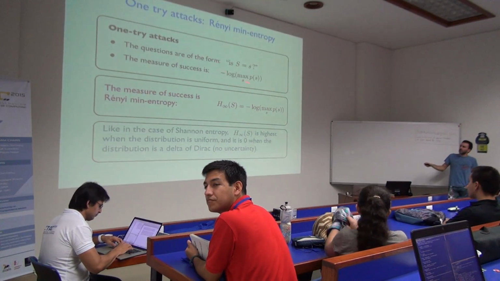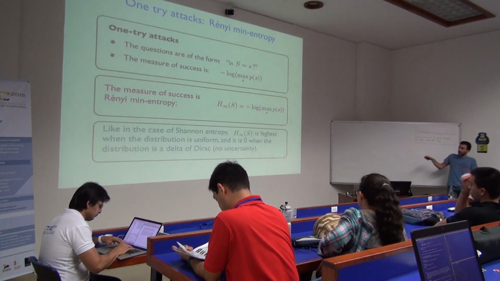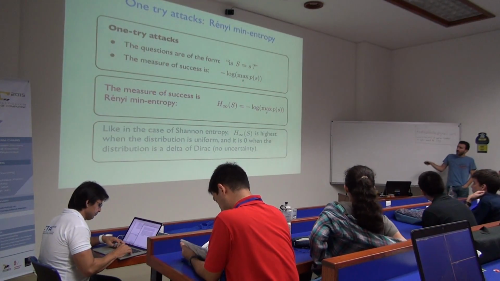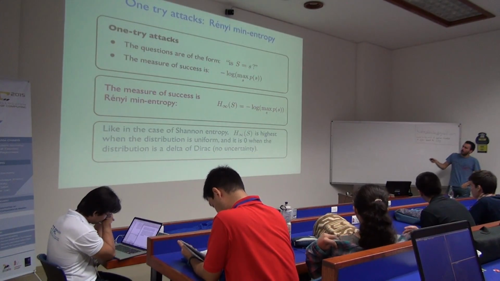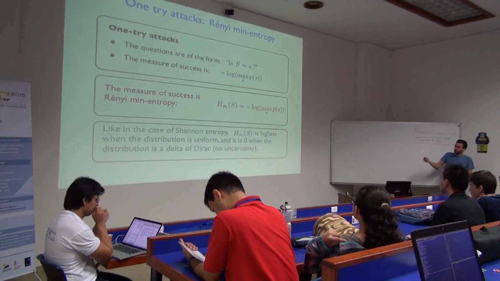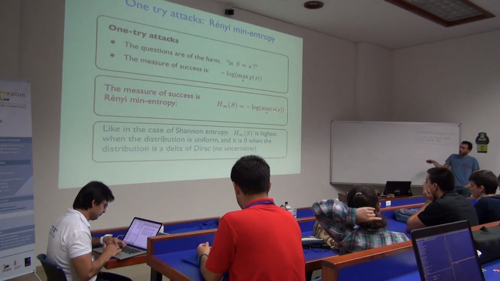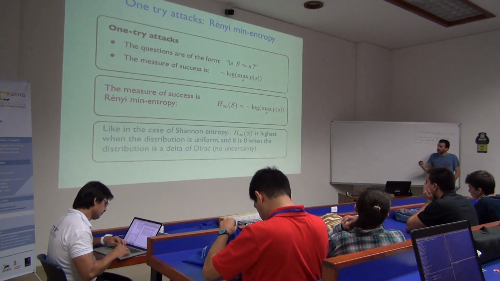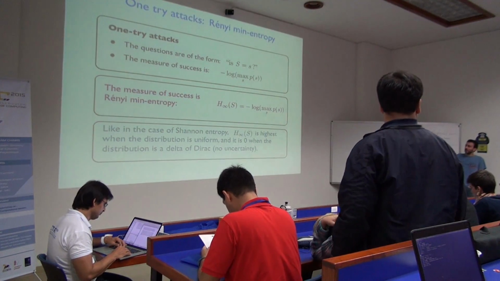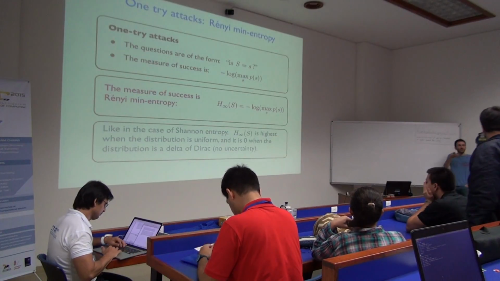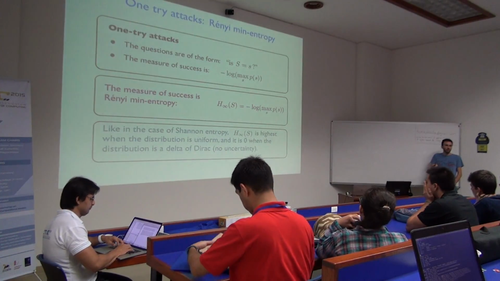All right, so the max here comes from the fact that a reasonable attacker will choose the secret with the highest probability. The minus log doesn't really matter, it's just to convert this thing to a similar scale as I had before. And this leads me to what's called min-entropy, which is just the minus log of the maximum probability. So this corresponds to an adversary that just makes one guess, and the measure of success is how likely this guess is to be correct, right? Is it clear why this formula measures that?